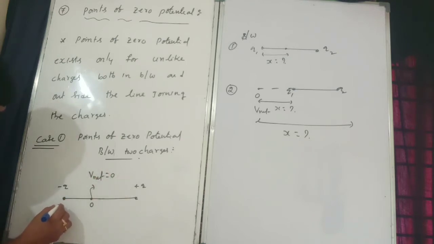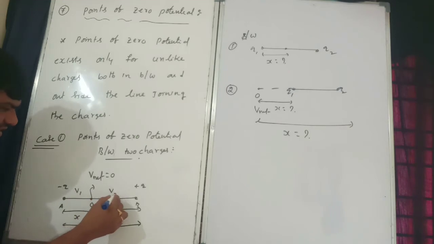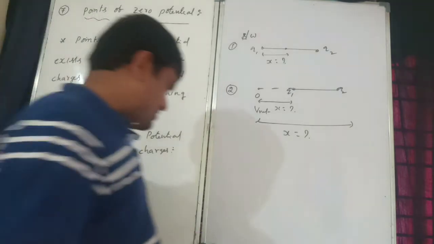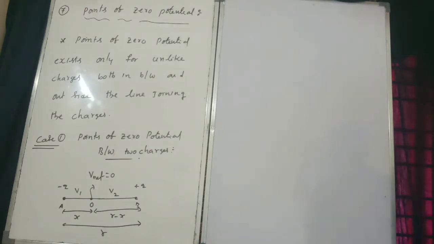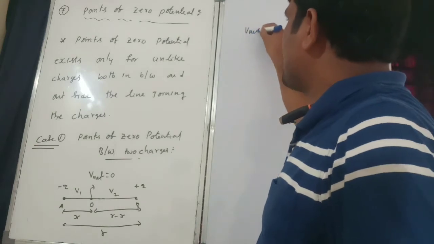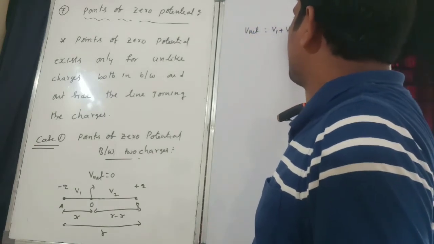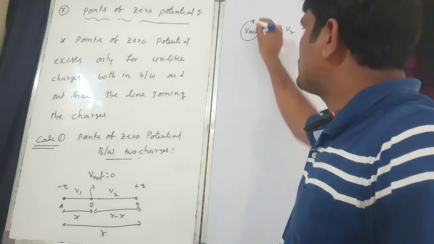Then from here A to B, A to O is equal to x, and here to here is r minus x. The total distance from here to here I will consider r. This is V1 and this is V2. According to the concept, V net is equal to V1 plus V2, and V net is equal to 0.